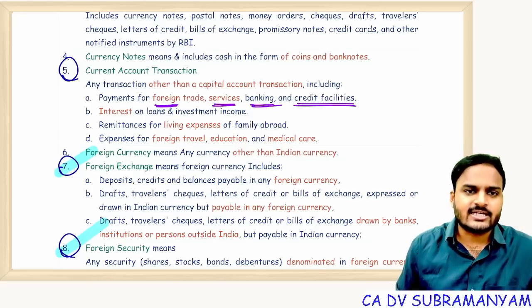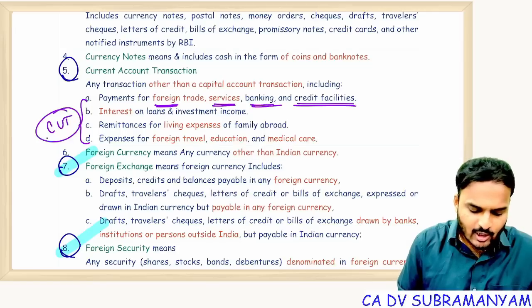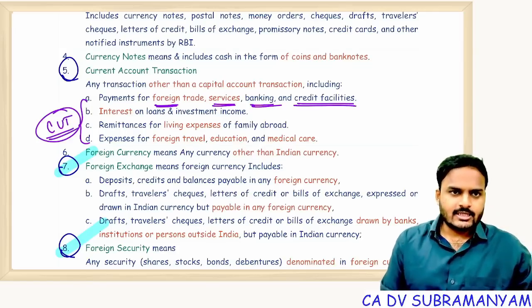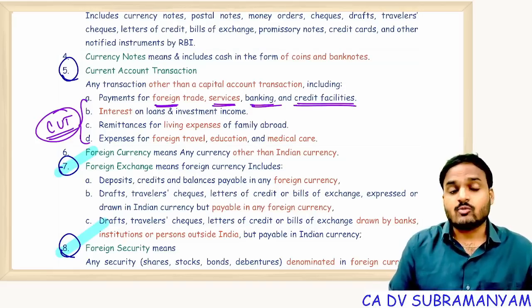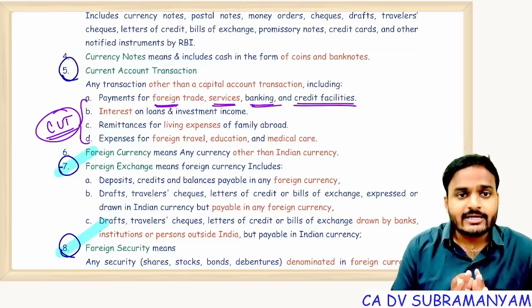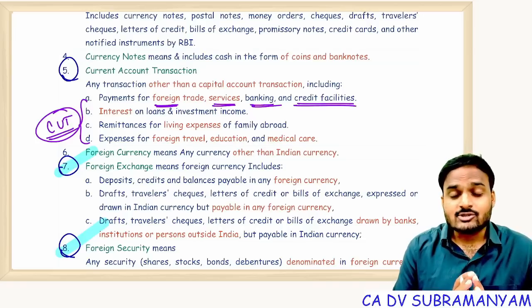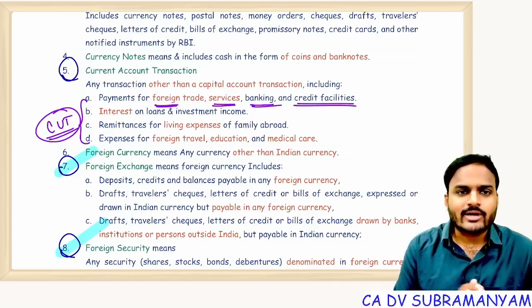short-term credit facilities. So specifically these 4 transactions are mentioned as current account transactions, CAT. What are those 4 transactions? All trade related transactions, foreign trade, buying and selling, raw materials, services, import of services, export of services, short-term credit facilities. It's not long-term credit facilities, short-term credit facilities are deemed to be current account transactions.